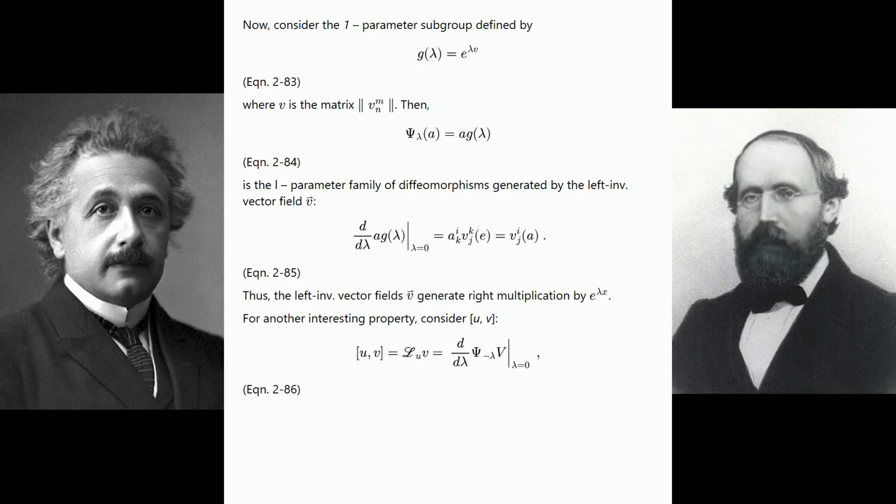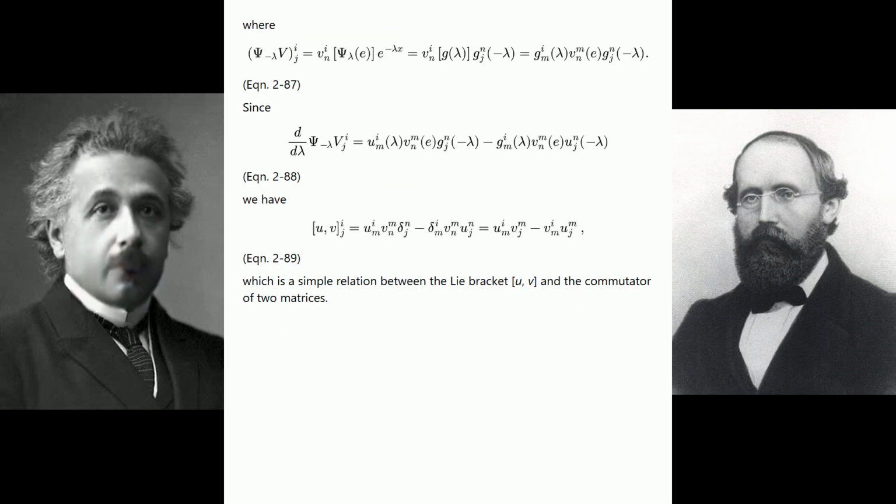For another interesting property, consider the Lie bracket of U and V. See equation 2-86, where, see equation 2-87. Since, see equation 2-88, we have equation 2-89, which is a simple relation between the Lie bracket of U and V and the commutator of two matrices.